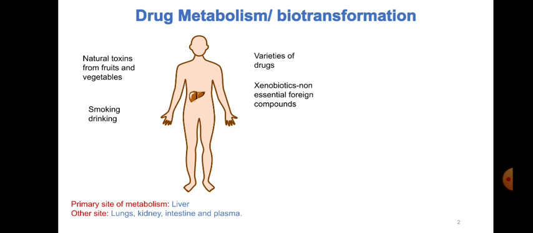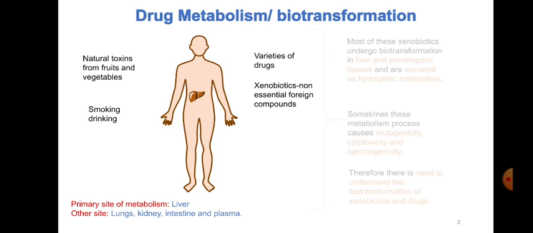Other than the liver, there are of course other organs which are also responsible to some extent for metabolizing these kinds of substances. These are the lungs, kidney, intestine and plasma.